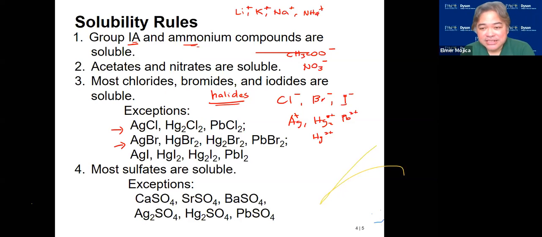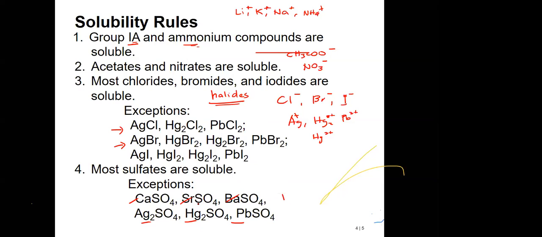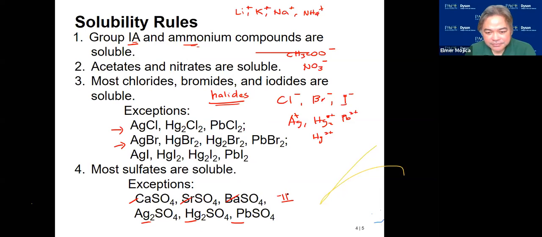And then the next one, sulfates. As you look at the sulfates, they are all soluble except, again, the three that were mentioned in number 3. And what group does this element belong to? Calcium, strontium, barium, they are group 2A.